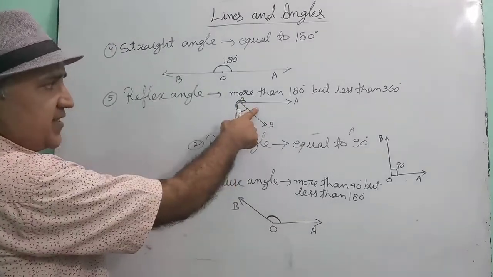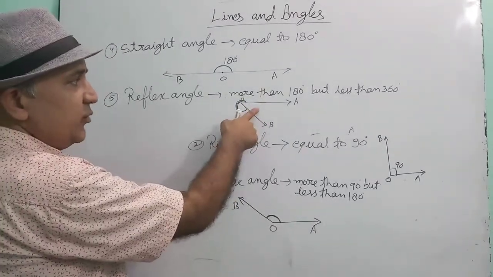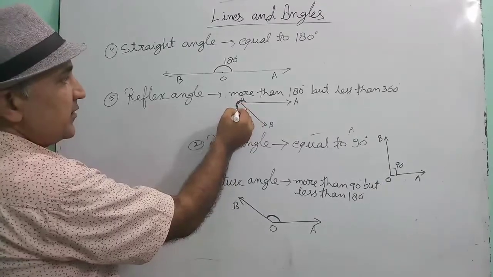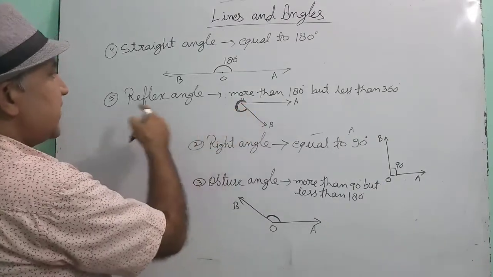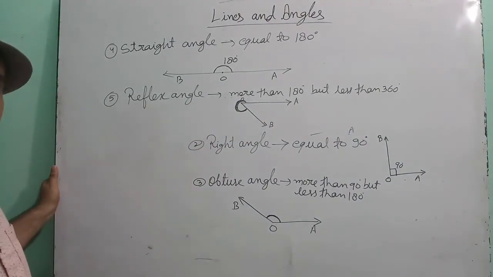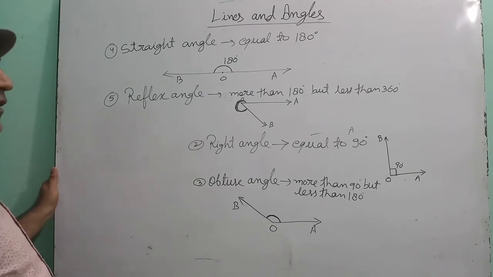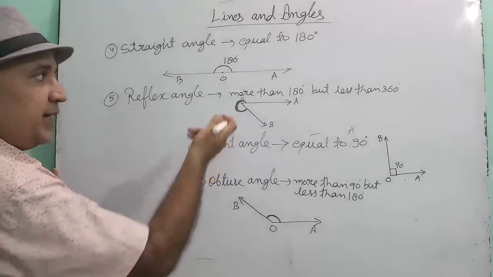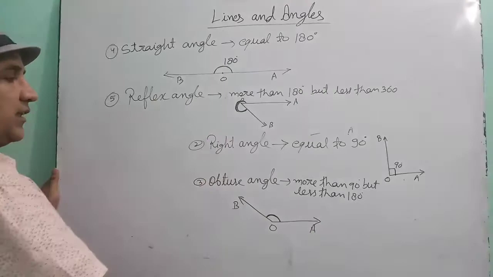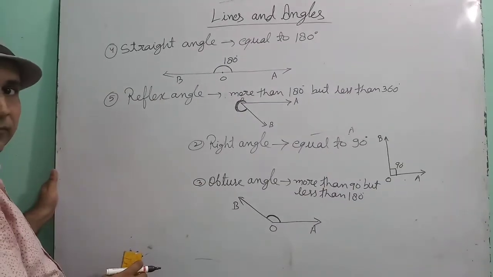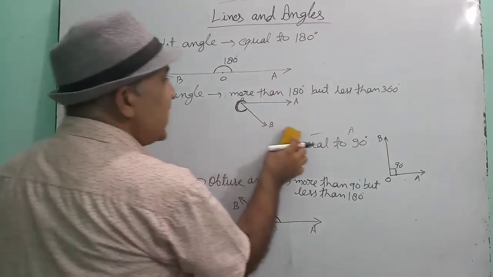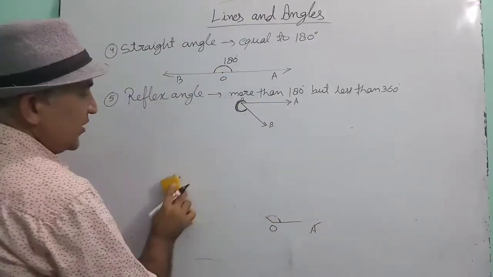This inner angle is smaller than 90, so this is an acute angle. But if you measure this angle, children, this angle is a reflex angle. Is this clear? And the angle which forms 360 degree, meaning one complete round, is called a complete angle. Okay, so we have seen all the types of angles.